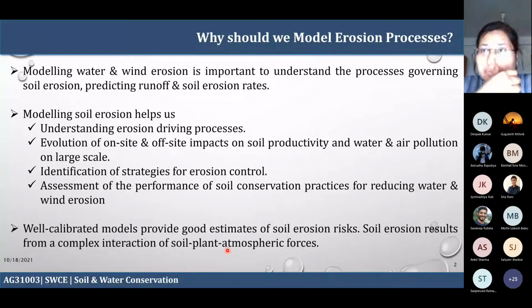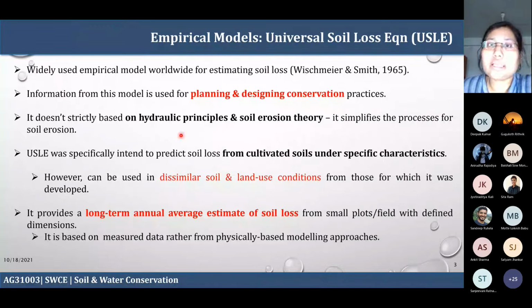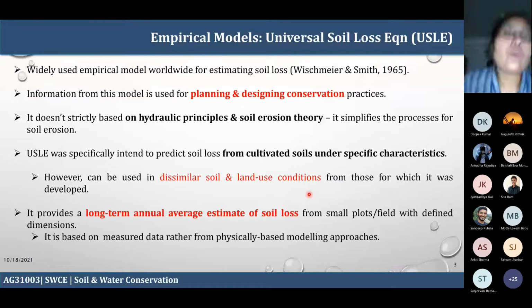The next thing is, first there are some empirical equations, and also some physically based equations. Since you are part of the undergrad program, we basically start from the simple one, and the physically based modeling approach is mostly in the postgraduate curriculum. So as part of this curriculum, we will mostly cover the empirical model, which is easier to implement and easier to understand.